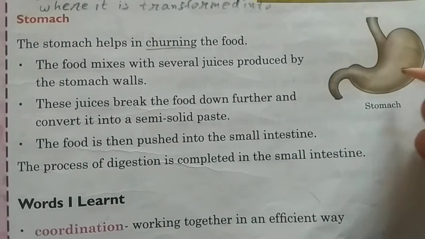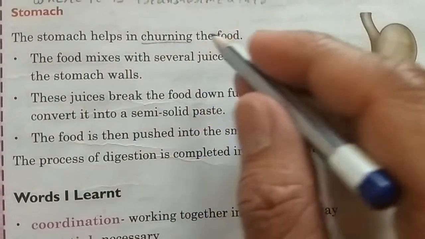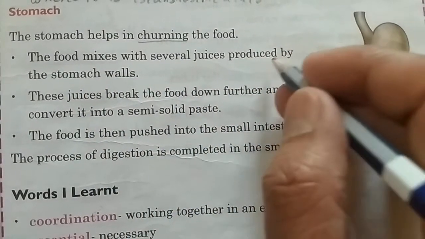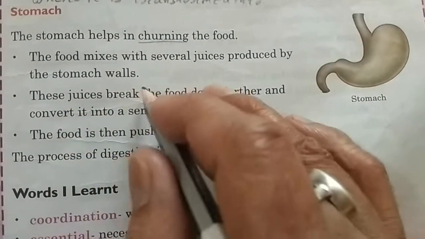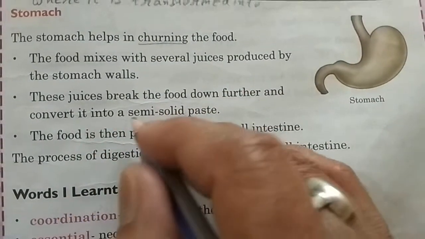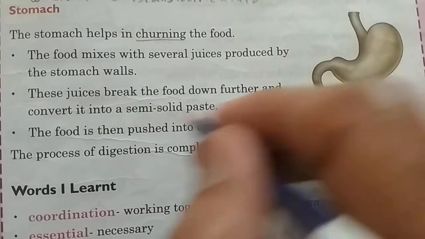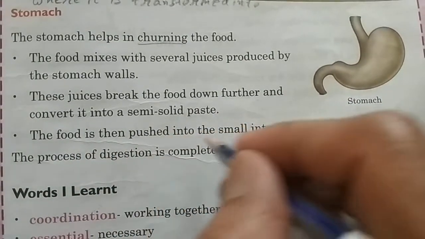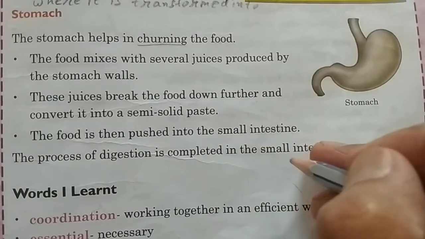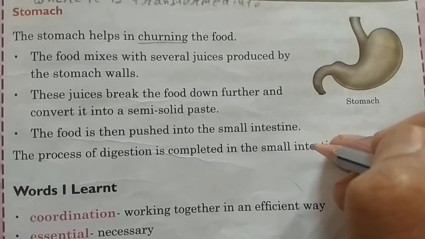This is the stomach. The stomach helps in churning the food. The food mixes with several juices produced by the stomach walls. These juices break the food down further and convert it into a semi-solid paste. The food is then pushed into the small intestine. The process of digestion is completed in the small intestine.